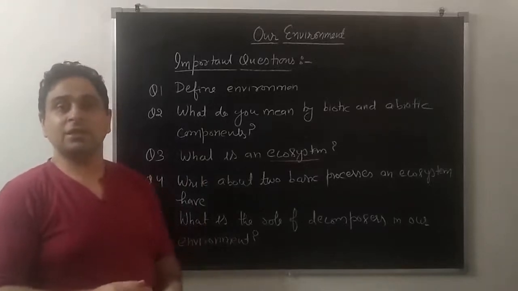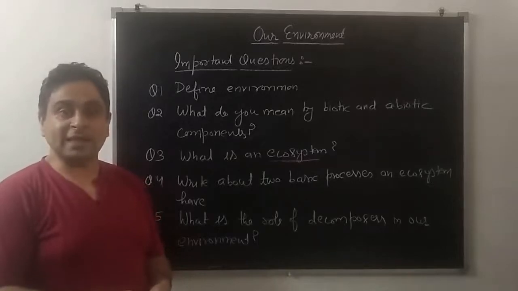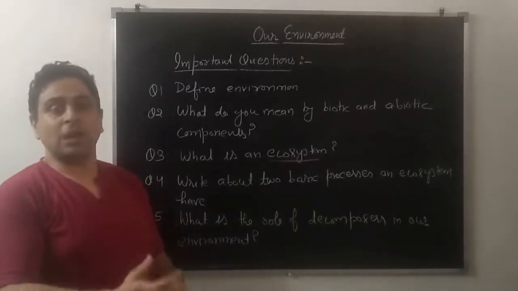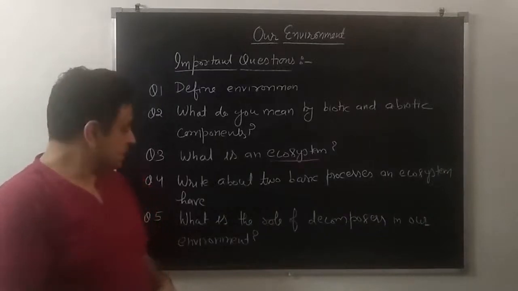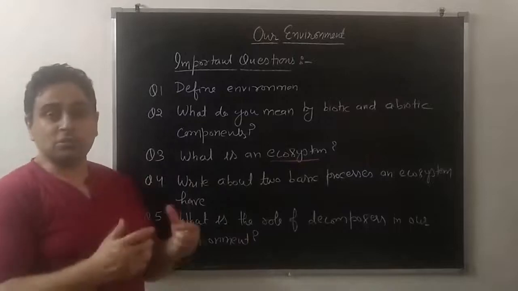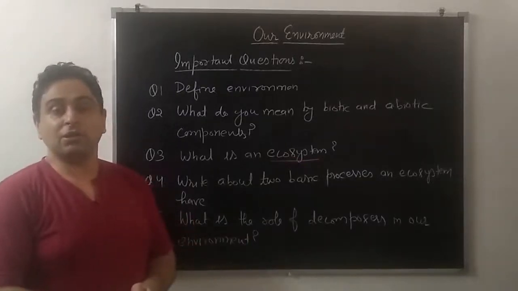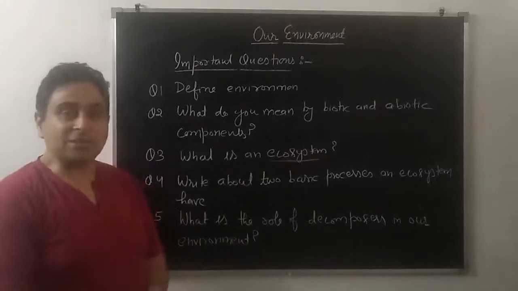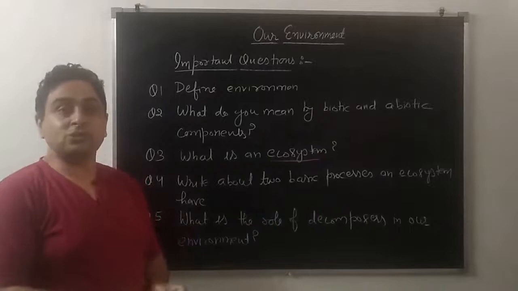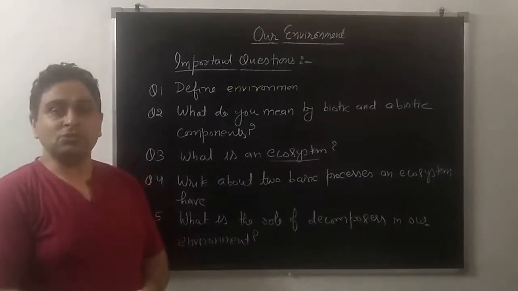So, two basic processes an ecosystem has. First, cycling of the material, which is responsible for running biogeochemical cycles, and second, student, that is flow of energy that starts from sun to plants and then to the other organisms. And lastly, student, what is the role of decomposers in our environment? Decomposers have three main roles. They are acting as a cleaning agent because they are eating dead decaying organic matter of plants and animals. Second, student, they are helping in recycling of the nutrients, and third, student, they are also helping to increase the fertility of the soil by adding humus to the soil.